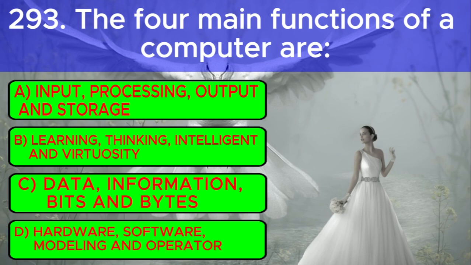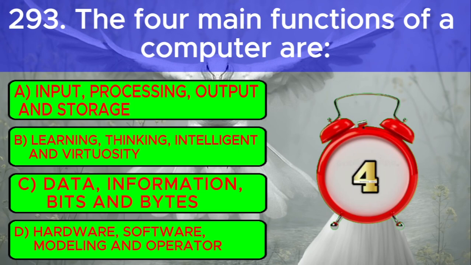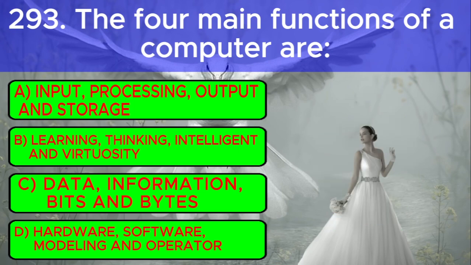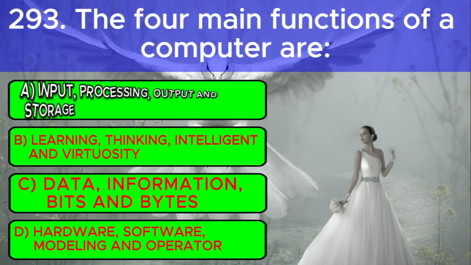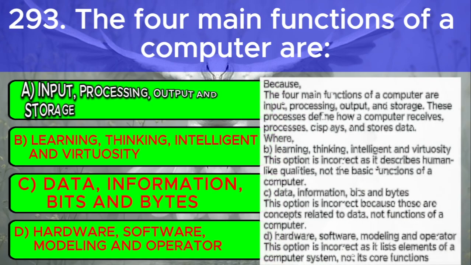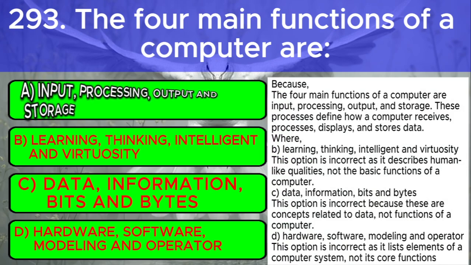D. Hardware, software, modeling, and operator. And the correct answer is A. Input, processing, output, and storage. These processes define how a computer receives, processes, displays, and stores data.